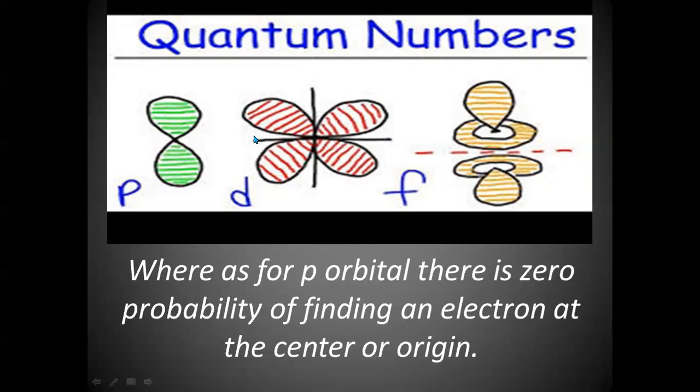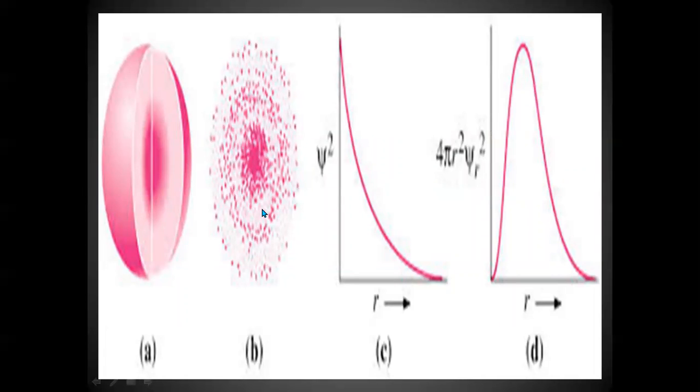Let us consider this line as a plane. If it is in 2 dimensions, it will be a plane like this. It will be called a nodal plane. So for the p orbital, there will be a nodal plane. Similarly for d and f orbitals also. Now, this is the curve or graph when we consider it as psi square. It is like this for the s orbital, for the p orbital, like that.